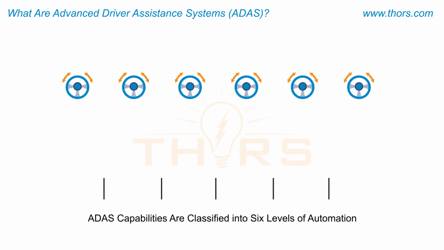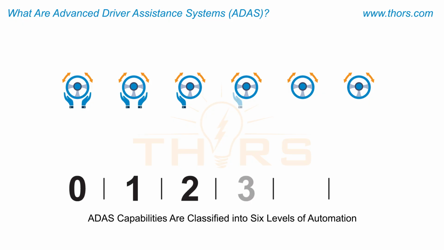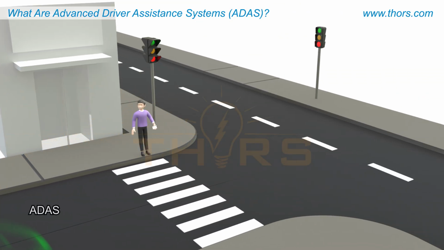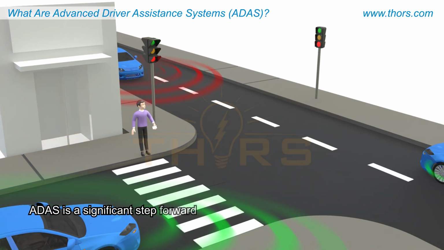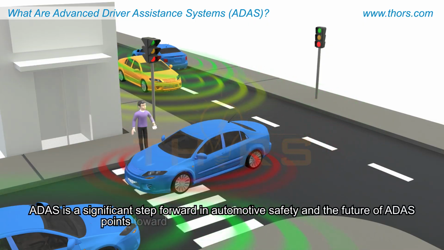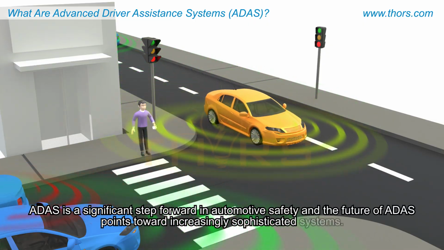ADAS capabilities are classified into 6 levels of automation, ranging from level 0, where the driver performs all tasks, to level 5, which is completely autonomous with no human interaction. ADAS is a significant step forward in automotive safety, and the future of ADAS points toward increasingly sophisticated systems.